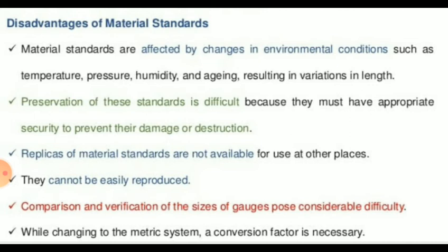Replicas of these standards were not available for use elsewhere. These are not easily reproducible. A conversion factor was to be used for changing over to metric working, and considerable difficulty is experienced while comparing and verifying the sizes of gauges.